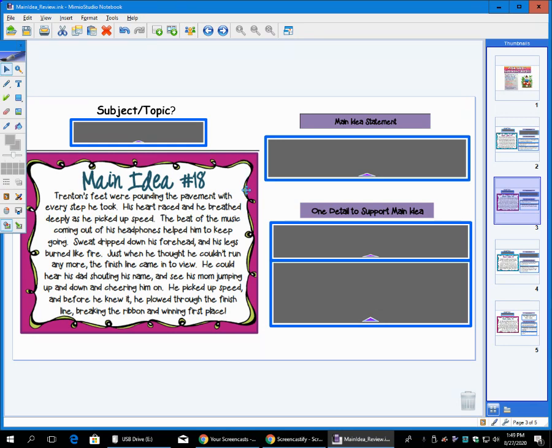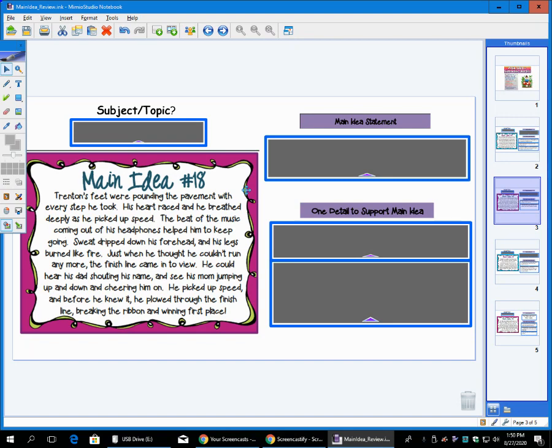Trenton's feet were pounding the pavement with every step he took. His heart raced and he breathed deeply as he picked up speed. The beat of the music coming out of his headphones helped him to keep going. Sweat dripped down his forehead and his legs burned like fire. Just when he thought he couldn't run any more, the finish line came into view. He could hear his dad shouting his name and see his mom jumping up and down and cheering him on. He picked up speed, and before he knew it, he plowed through the finish line, breaking the ribbon and winning